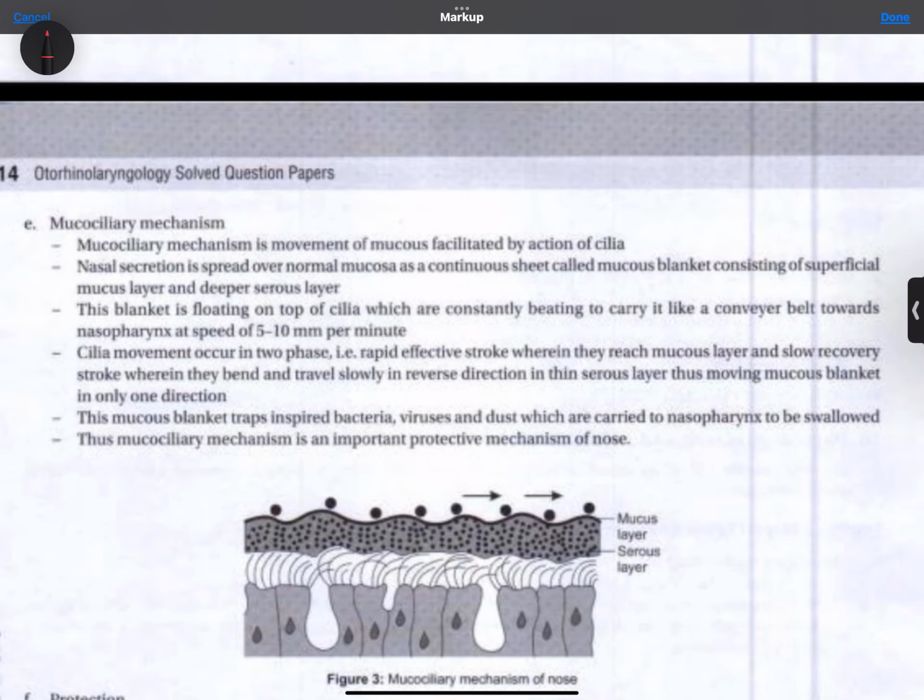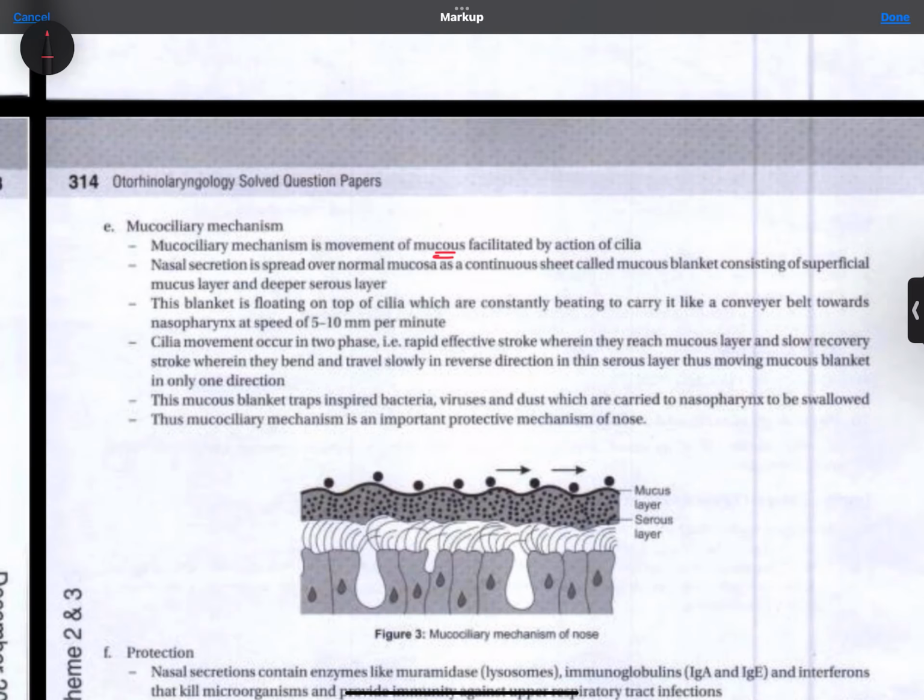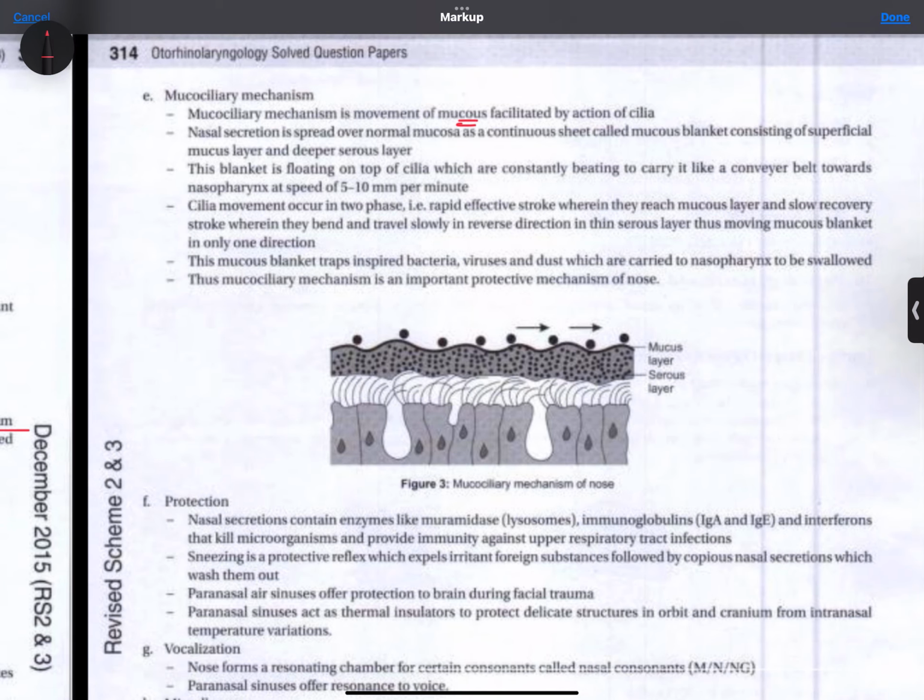Mucociliary blanket of nose. Mucociliary blanket is a continuous blanket of mucoserous secretion, secreted by goblet cells and secretory glands of nasal mucosa along with the cilia. Components. Superficial mucus layer. Deeper thin serous layer, floating on the top of cilia. Ciliary movements. Physiology. Cilia under the mucus act like conveyor belt, constantly beating towards the nasal